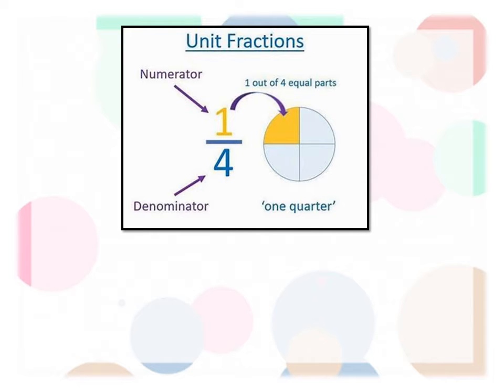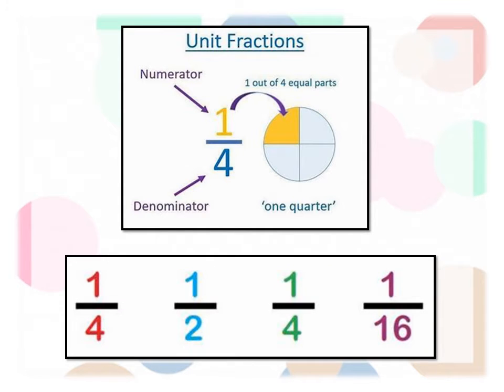In this circle, you can see 4 equal parts. Then 4 is the denominator and 1 colored part, so 1 is the numerator. 1 out of 4. If the numerator is 1, we call those fractions unit fractions. Here you can see all the numerators are 1, so we call those fractions unit fractions.